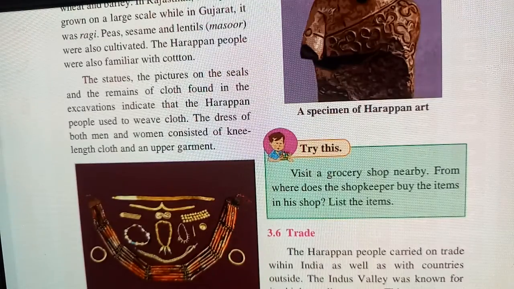The statues, the pictures on the seals and the remains of cloth found in the excavation indicate that the Harappan people used to weave clothes. The dress of both men and women consisted of knee-length cloth and upper garments. So they used to make clothes for men and women to wear, knee-length cloth and upper garments. They used to wear short clothes at that time.